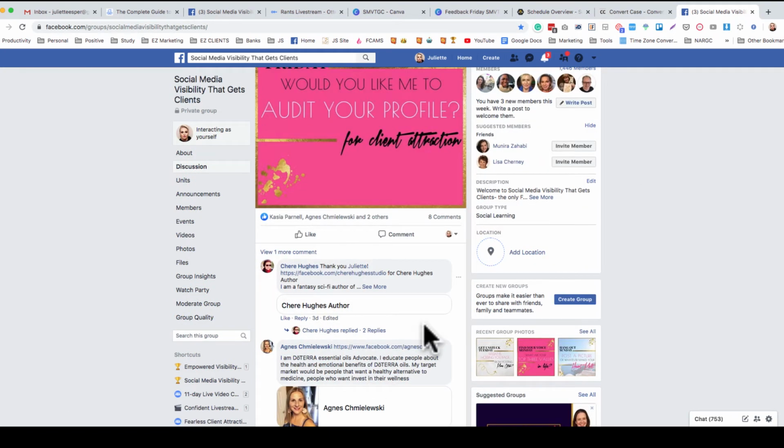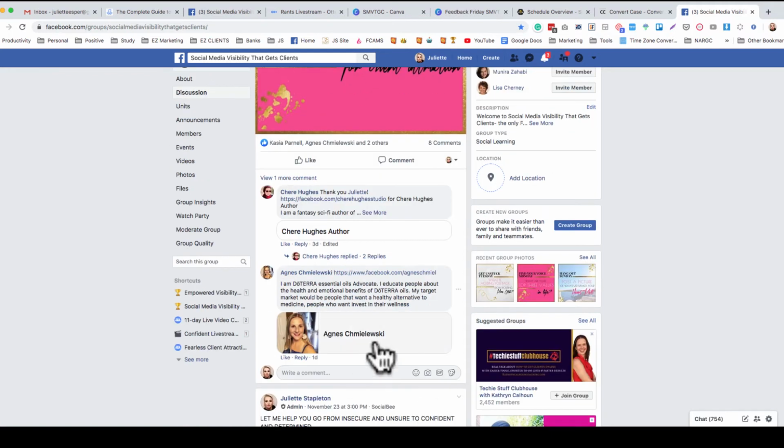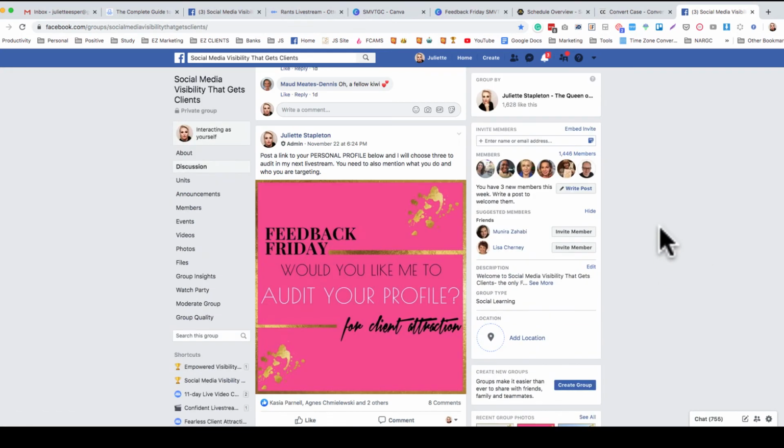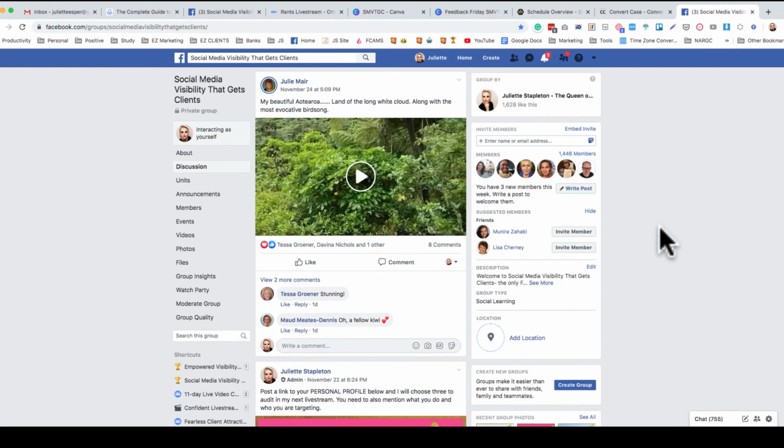and several people that wanted me to audit their profiles. Now, there were some audits that I did, and I sent them privately because they had information that I didn't want the person to be criticized publicly, let's say, where there's a lot they can improve. And then some of them, like Agnes, who is my student already, I'm probably going to do hers publicly because I already said everything to her she needs to know, or I will just reach out and say it to her.